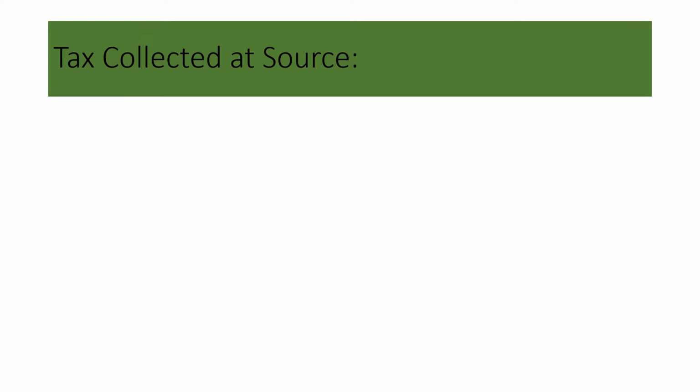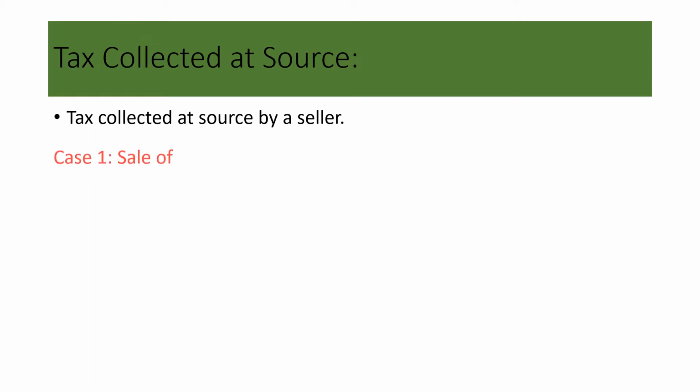Now we are studying tax collected at source. Tax collected at source by a seller, we say TCS. It's nothing but tax collected at source because the seller is collecting the tax from the customer. In that there are five cases. Case 1 is different, 2, 3, 4, 5 are different with regard to tax collected at source.